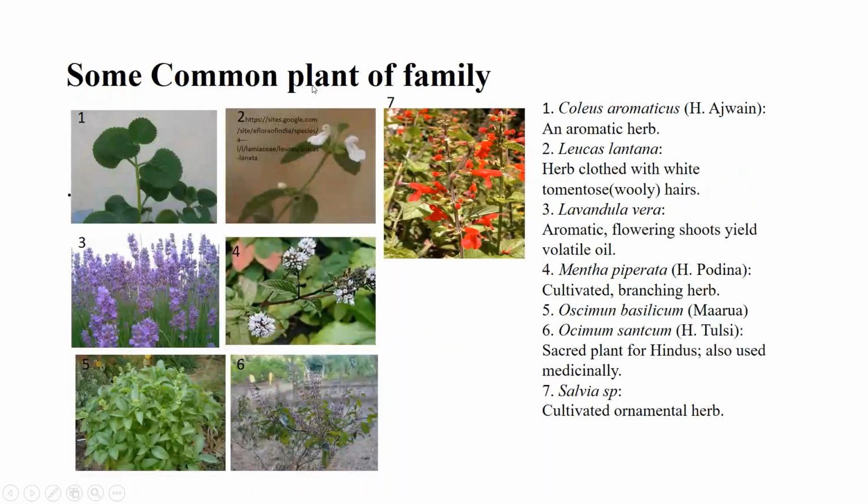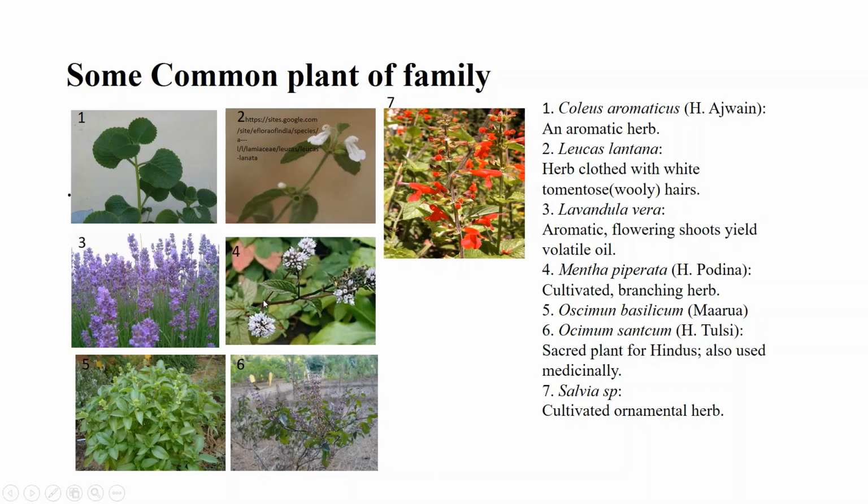Some common plants of the family. First one is Coleus aromaticus, which is an aromatic herb. Second one is Leucas lanata. It is also an herb clothed with white tomentose hairs. Tomentose is basically used for the woolly appearance of the hairs. Third one is Lavandula vera, an aromatic plant whose flower is used for extracting volatile oil.